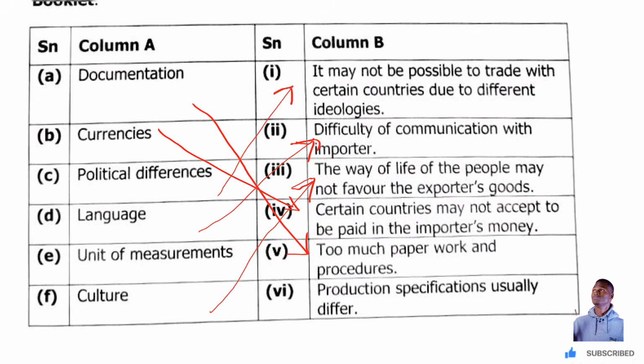Then you have production specifications, which usually differ. So this is unit of what? Unit of measurement here. Okay, that's all.